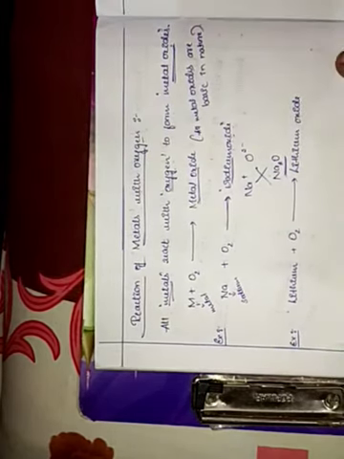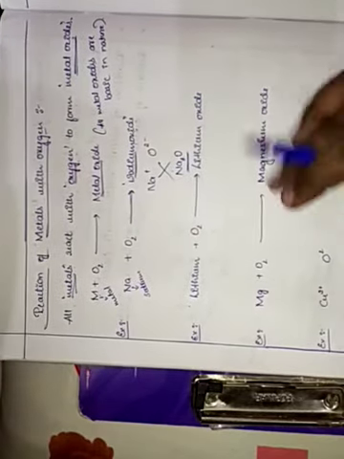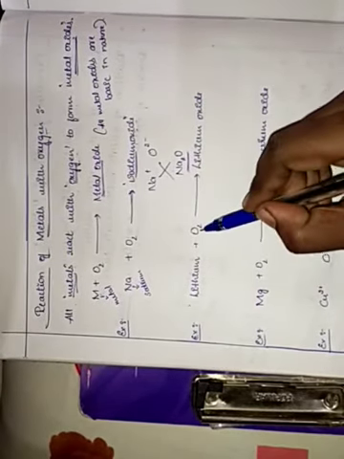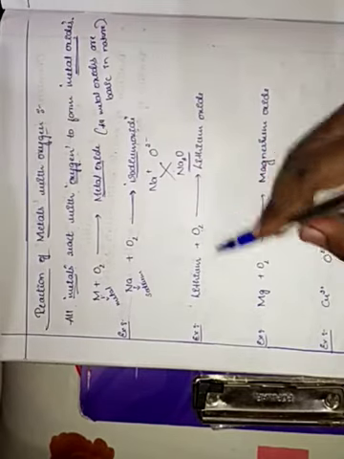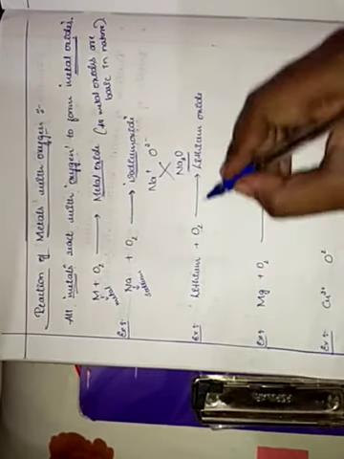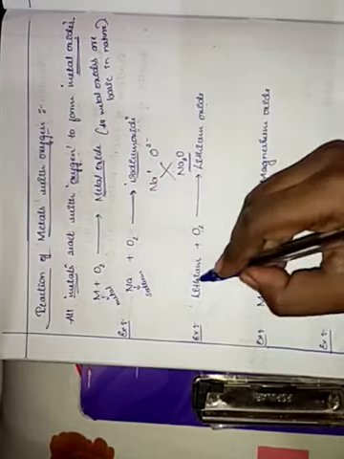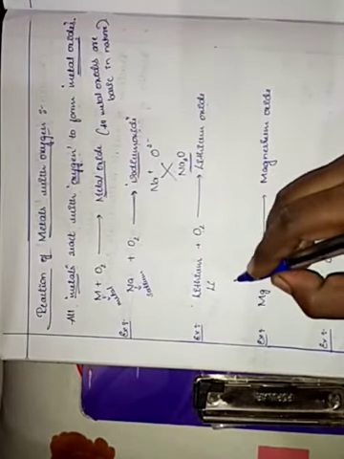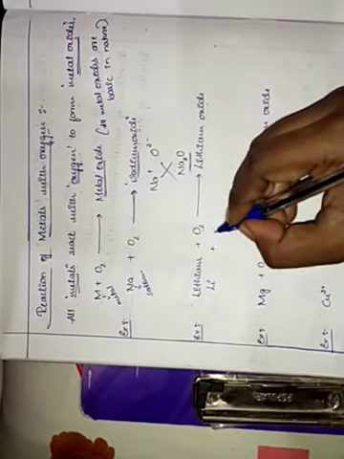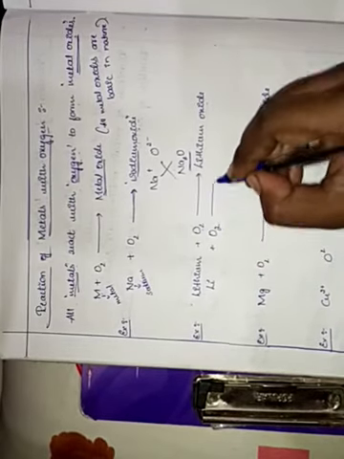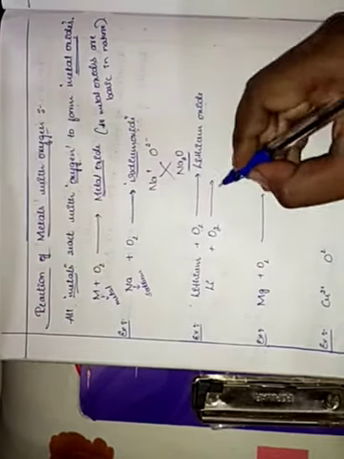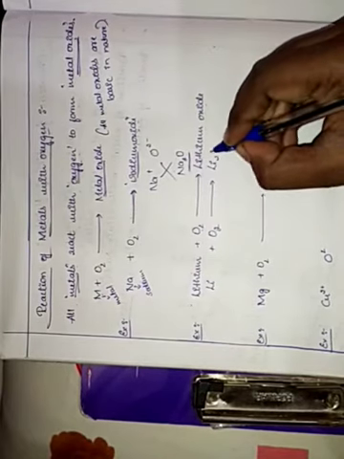Next, moving on to the second example, that is lithium plus oxygen. Lithium plus oxygen give rise to lithium oxide. The symbol for lithium is Li, plus oxygen as O2 itself. When it reacts, it forms Li2O.